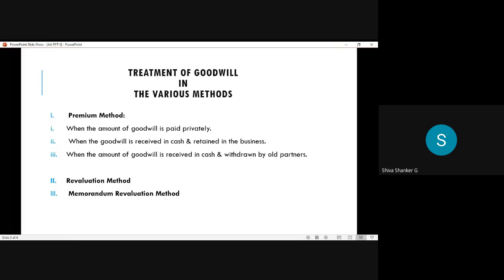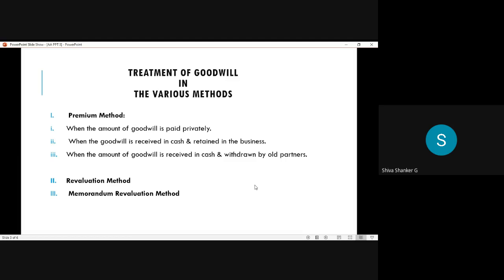Here, before giving the treatment for goodwill, first we need to observe in which method the adjustment is given. That is very, very important.